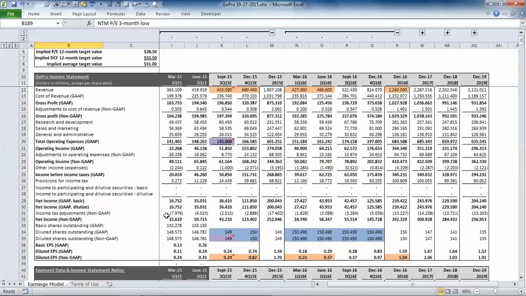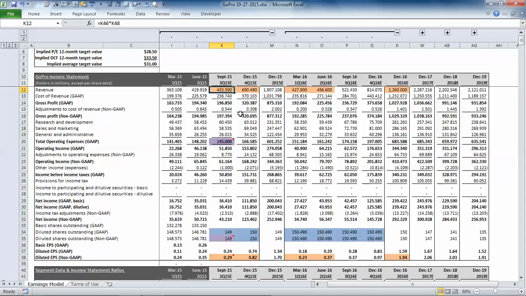Okay, so scrolling back up to the income statement, we can take a look at the guidance that we got from management on last quarter's earnings call, where they said that they expect revenue to be between $430 million and $445 million. They also said they expect a favorable product mix this quarter, with high-priced cameras making up more than 50% of the total units sold, and this would result in a gross margin of about 46%, plus or minus 50 basis points.